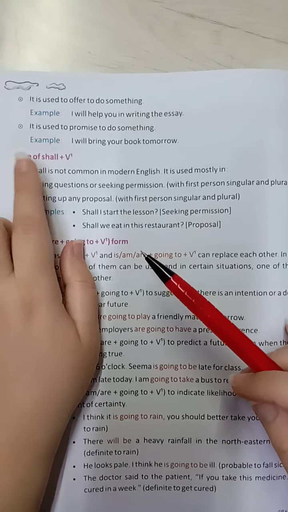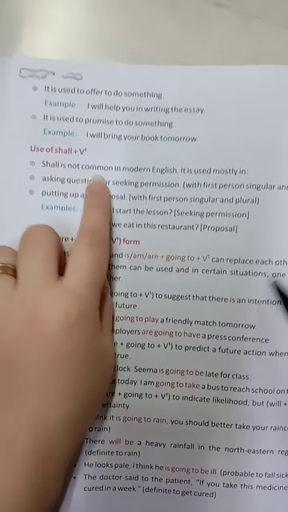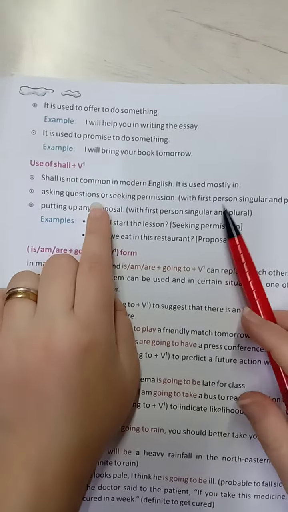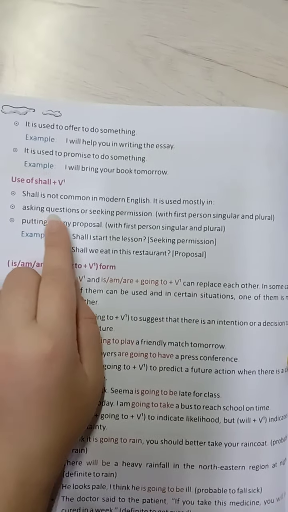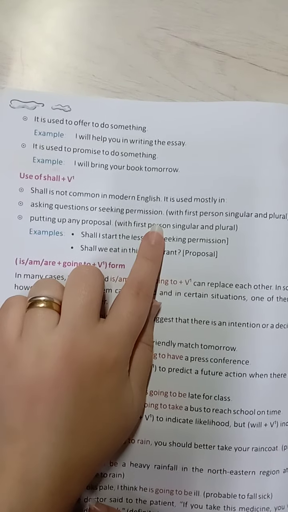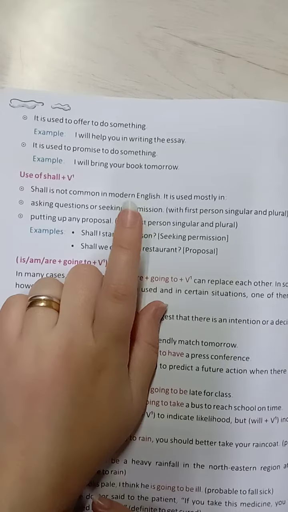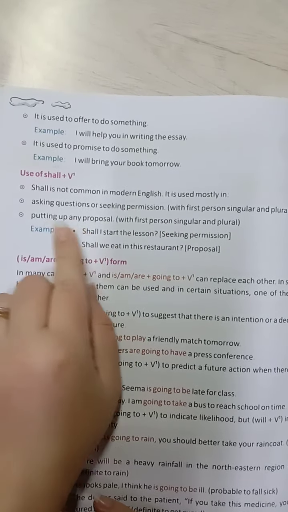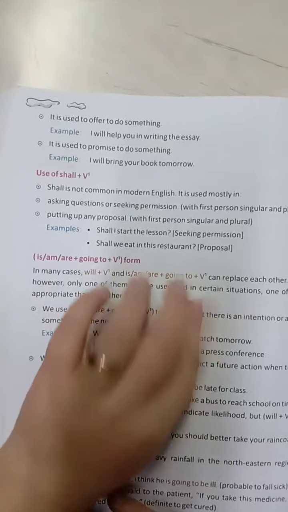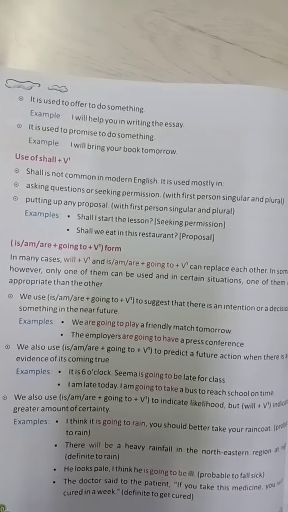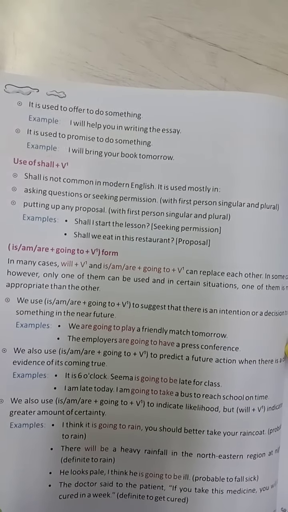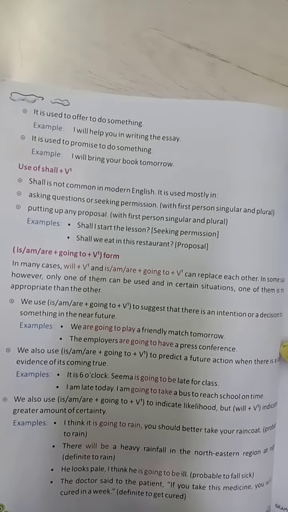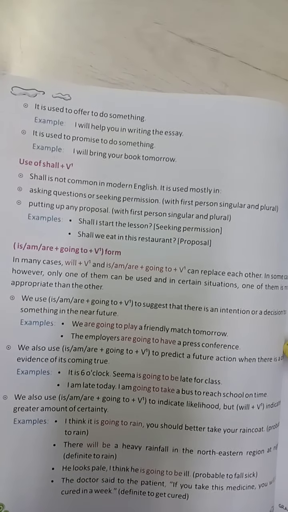Now when do we use shall plus verb in the first form? Shall is not common in modern English. It is used mostly in asking questions or seeking permission, with first person singular and plural. When you are trying to put up any proposal, at that time also you will use shall plus verb in the first form.